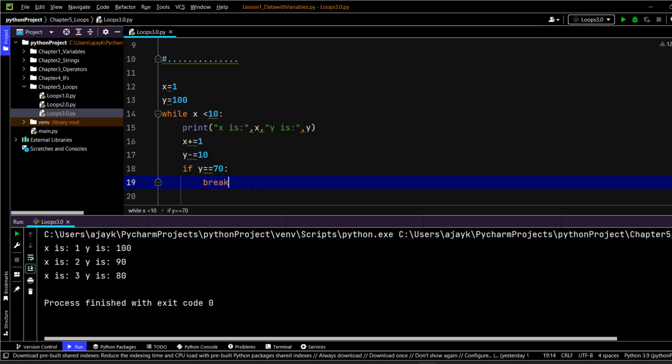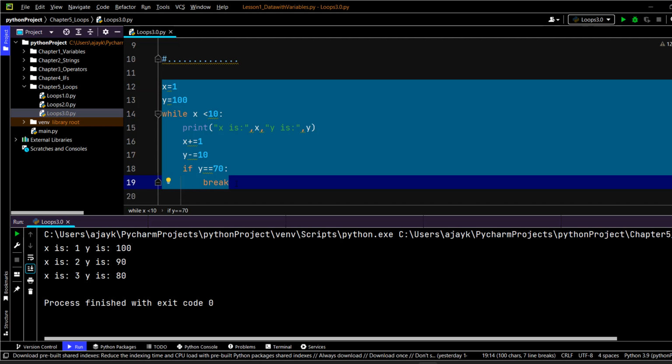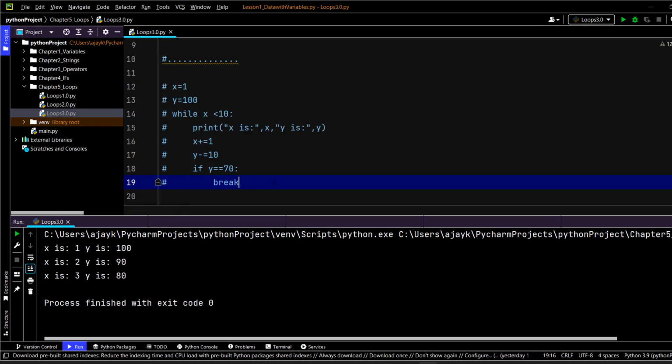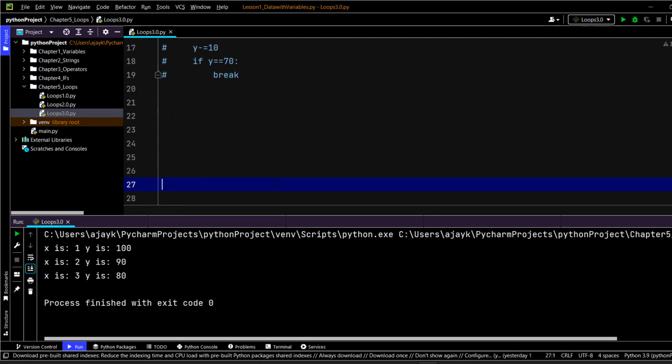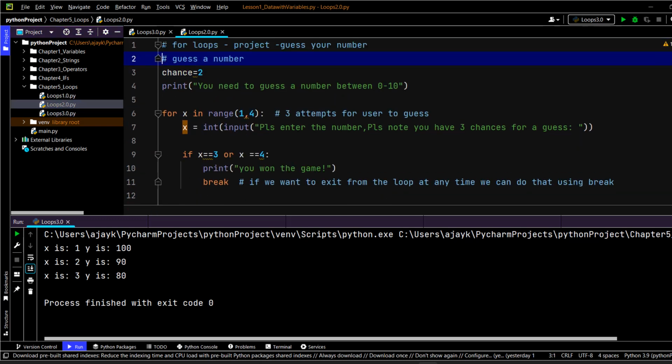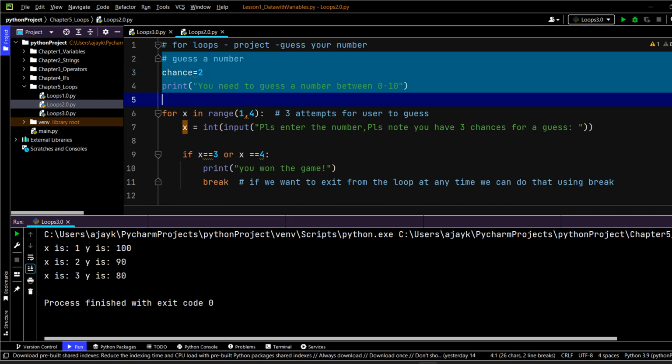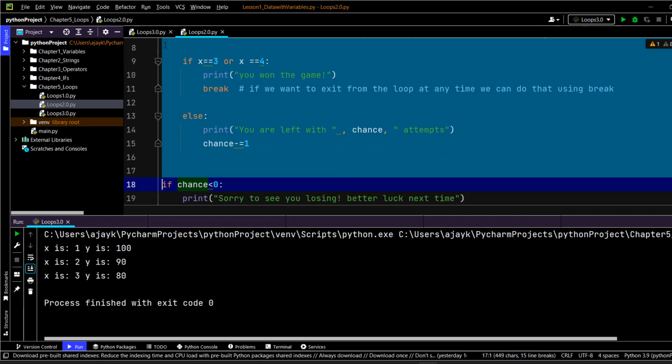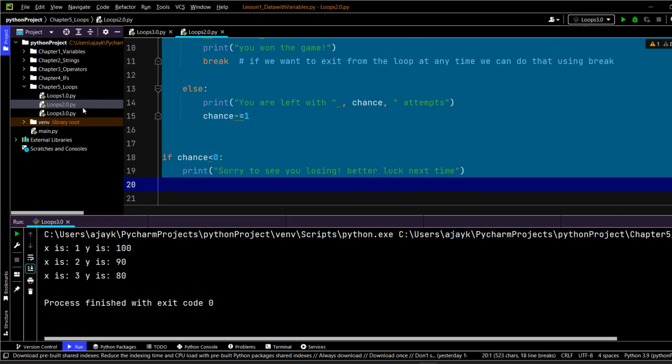The last thing I now want to do is, you remember that last time we covered the project, right? So what happens if I have to do the same project using the while loop? I think that's going to be a good exercise. So here we can quickly say guess a number. This is the entire project we have already created, so we'll not waste the time.